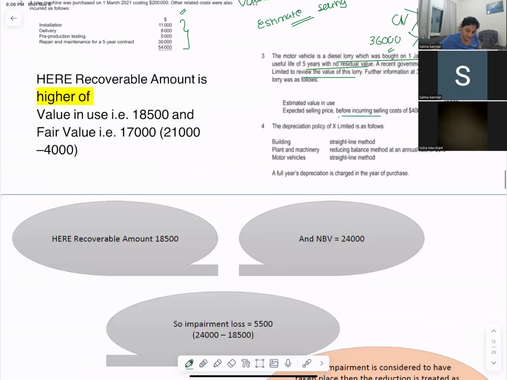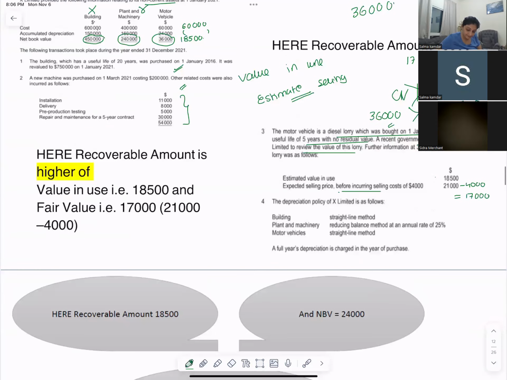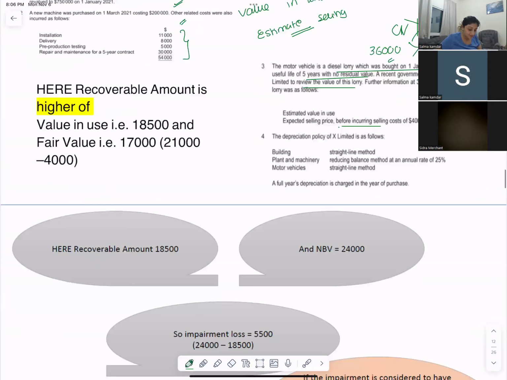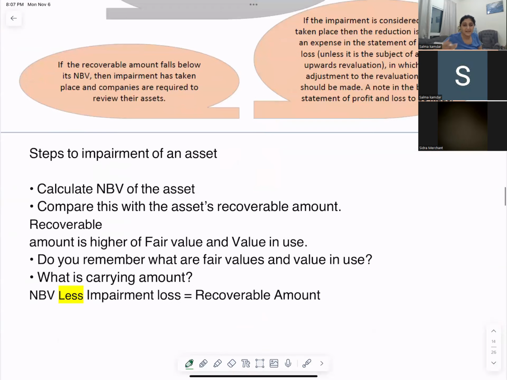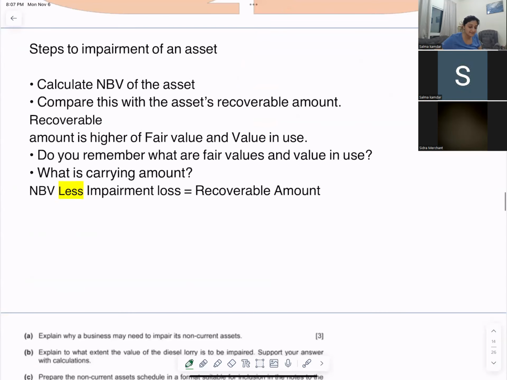Yes, miss. So impairment has to be done. Can you tell me what are the steps to do impairment of an asset?